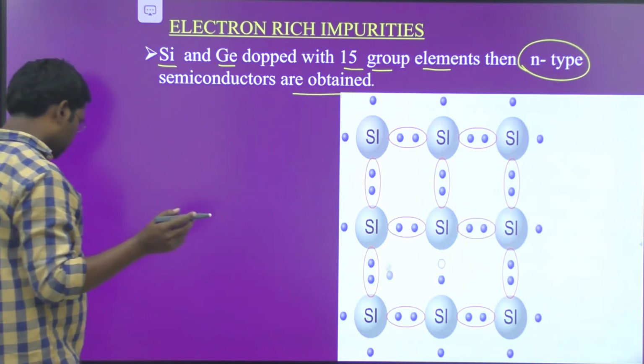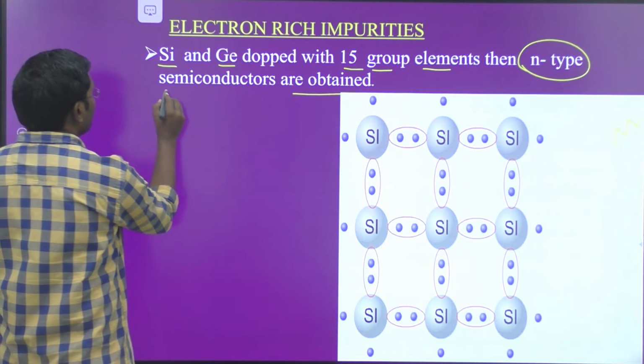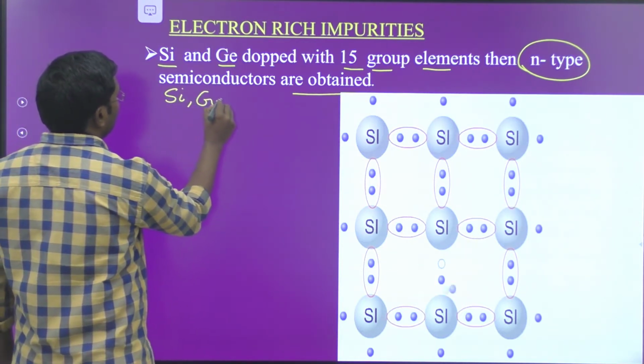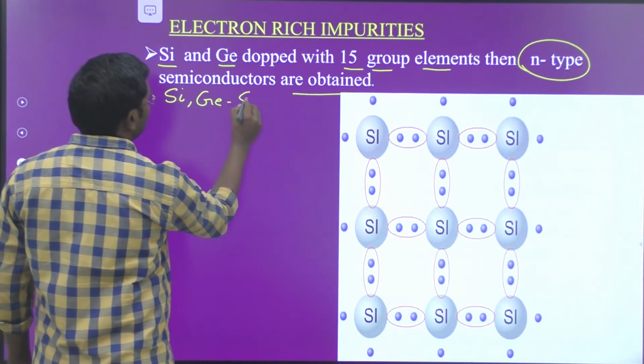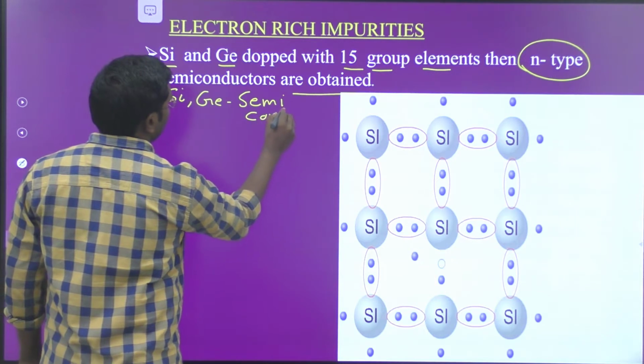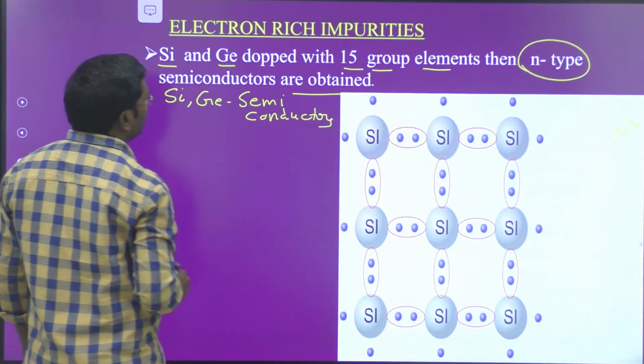Now I am going to write the mechanism for this explanation. Here silicon and germanium are semiconductors.